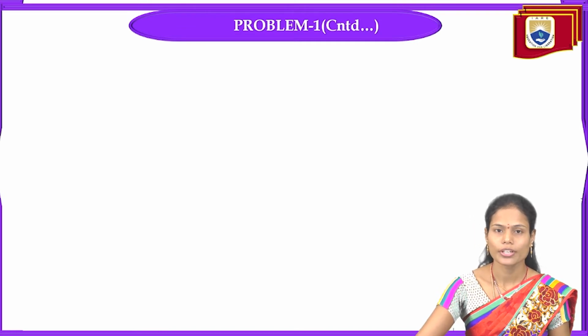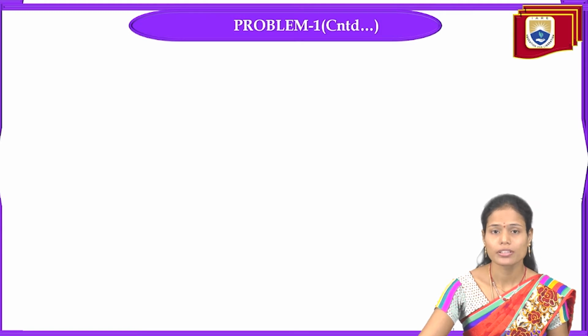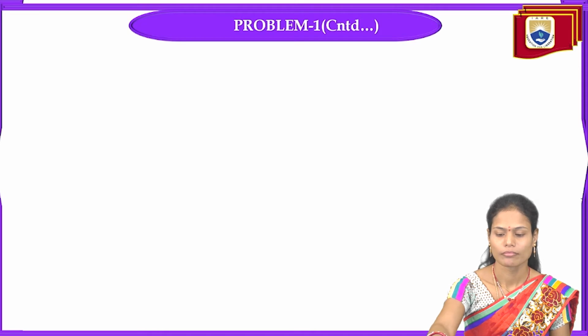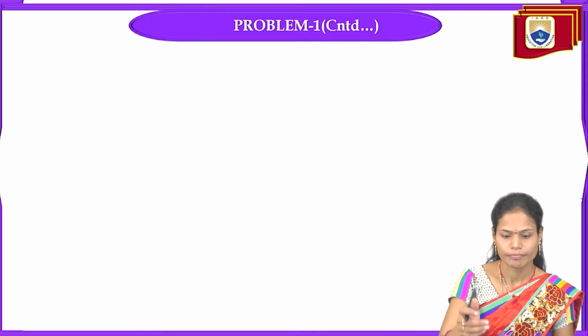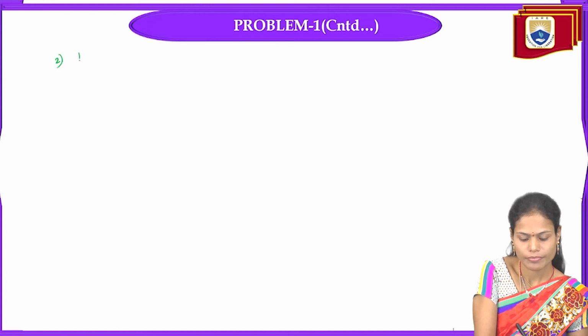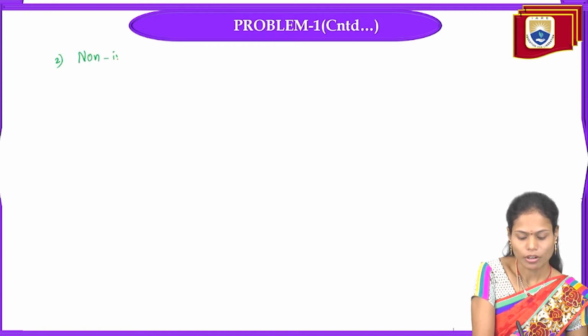Or else, if you want to draw this comparison output waveform by using the non-inverting comparator, we have to consider the non-inverting comparator.